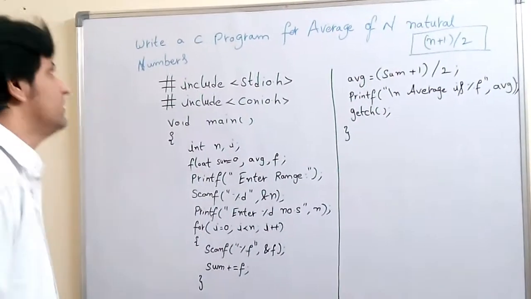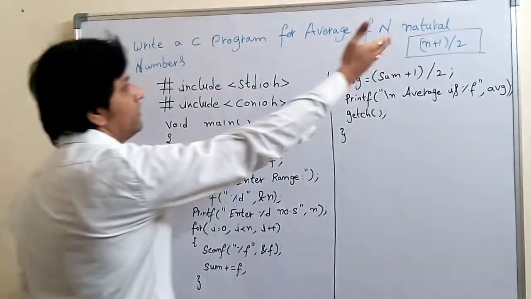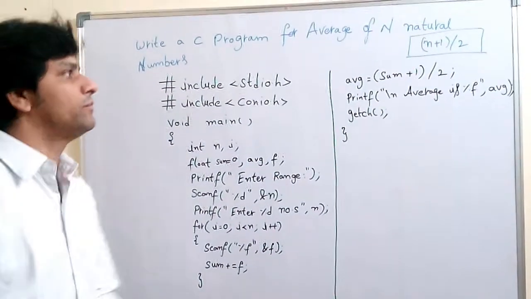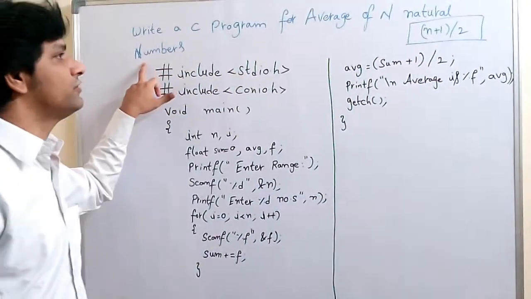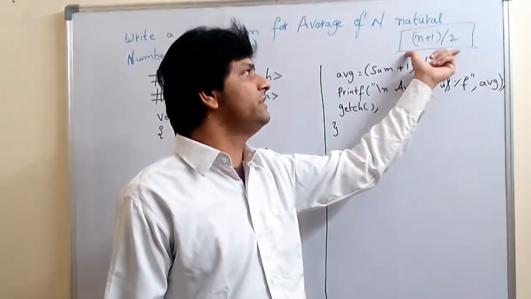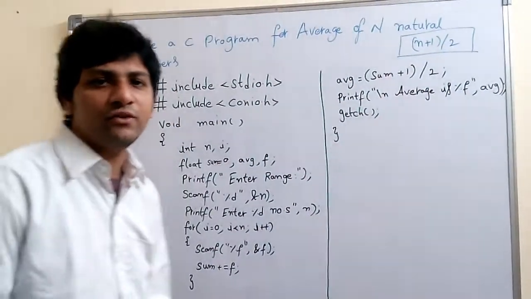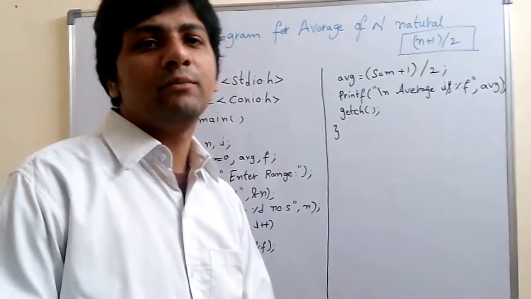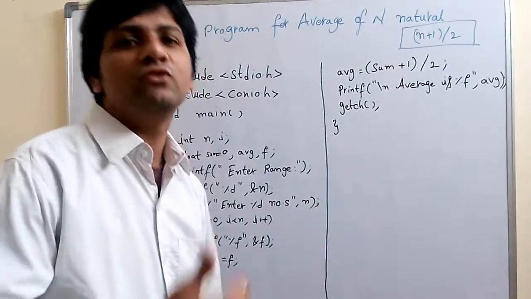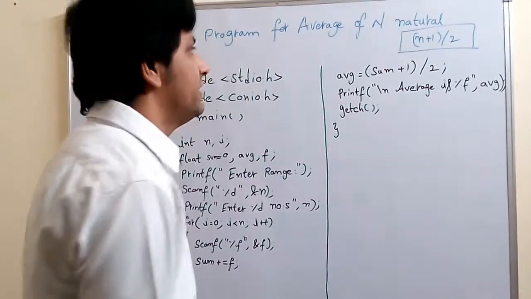So see here, write a C program for the average of n natural numbers. The basic formula for that is (n plus 1) divided by 2. N plus 1 divided by 2, where n is the sum of n natural numbers, plus 1, divided by 2.